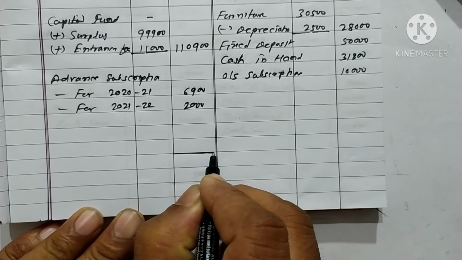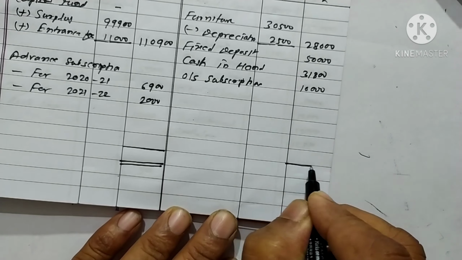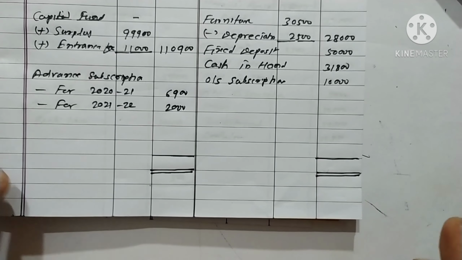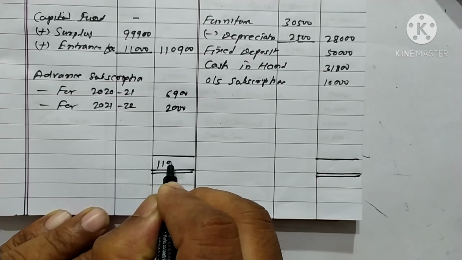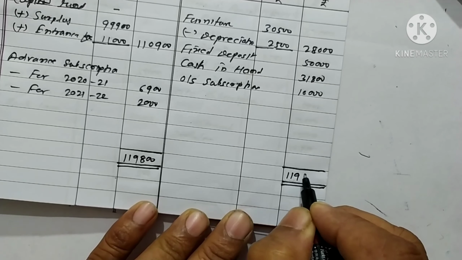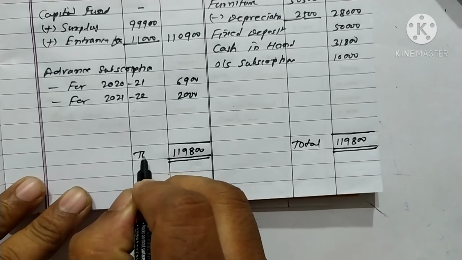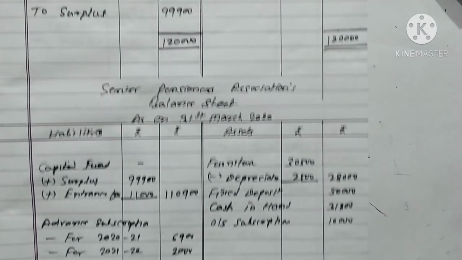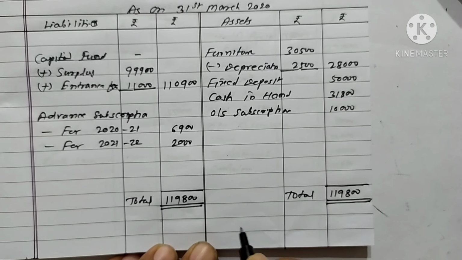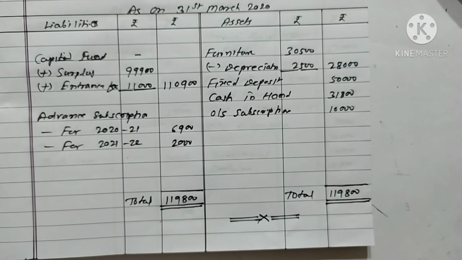Total of liability side is equal to total of asset side, and total comes 1,19,800. Here also write 1,19,800. Right here is total. This is the complete answer. Okay, now we go to close the answer sheet. Okay, thank you.